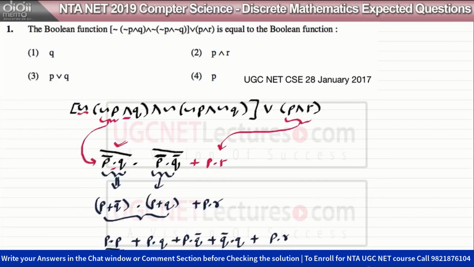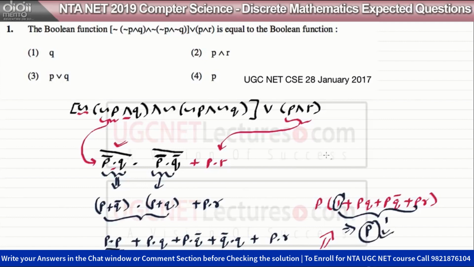So this complete expression can also be written like this: P plus PQ plus PQ complement plus PR. Now from this complete expression you can take P as common, so it can be written as P times (1 plus Q plus Q complement plus R). Because we have a 1 here, this entire expression will become 1, therefore the whole expression is going to give us P only. That is, the answer is option number 4, that is P.